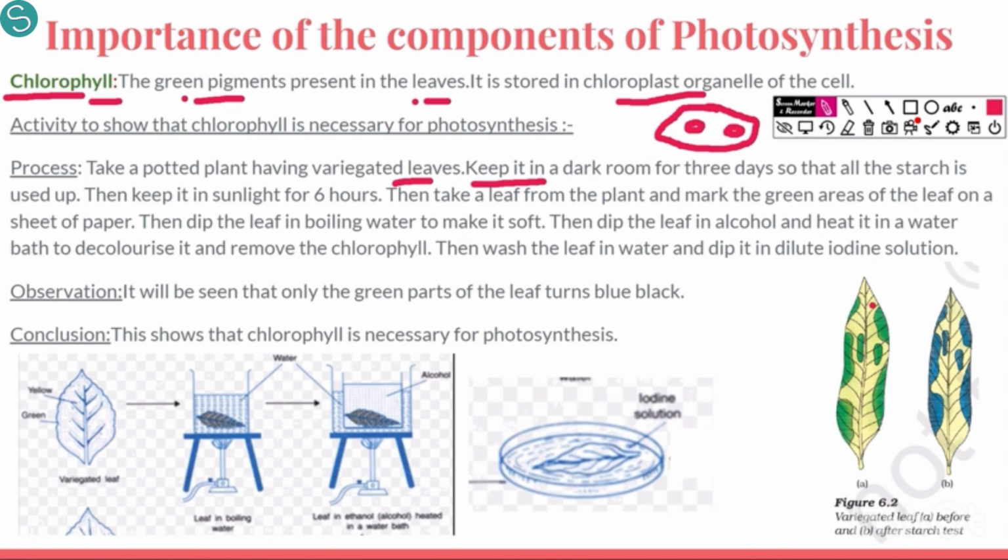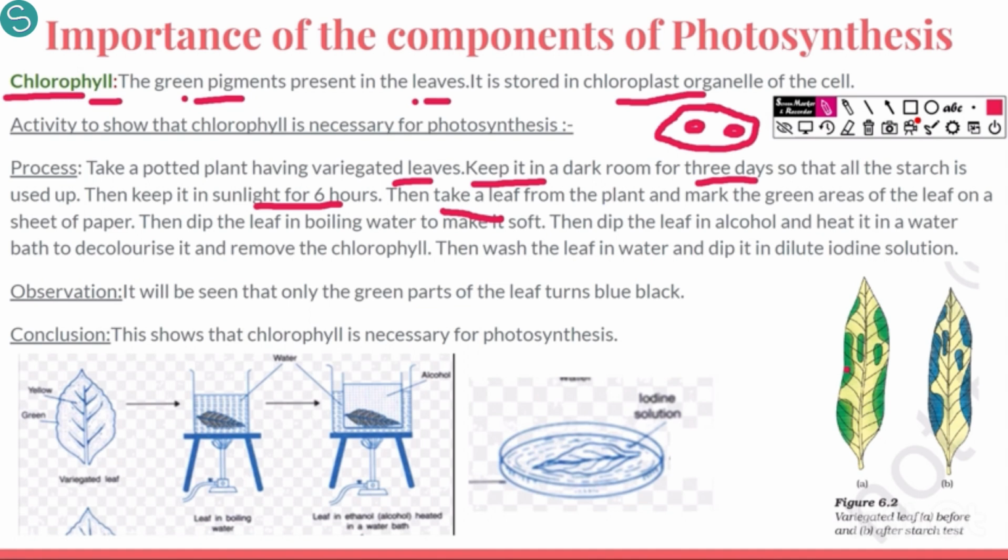Now there is no starch present in the plant after 3 days of keeping it in the dark. All the starch is used up. Then we keep the plant in sunlight for 6 hours. Then we take a leaf from the plant and we mark the green areas on the leaf. Then we start the process to remove this chlorophyll.